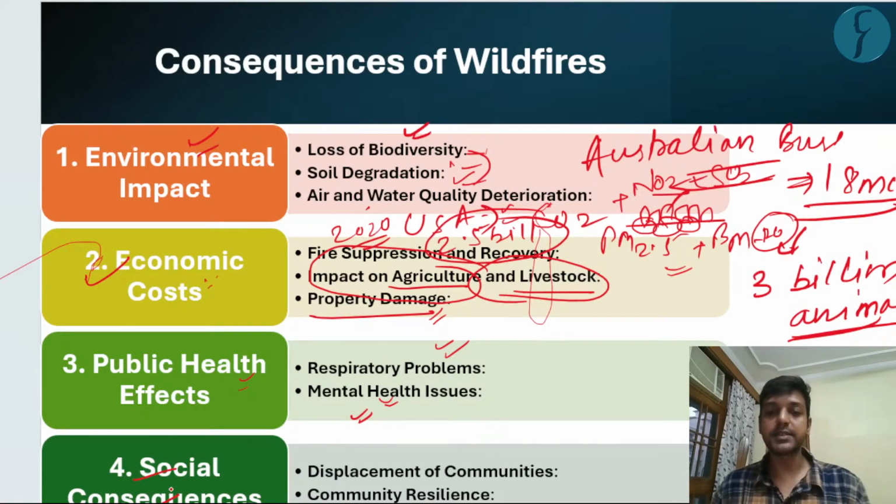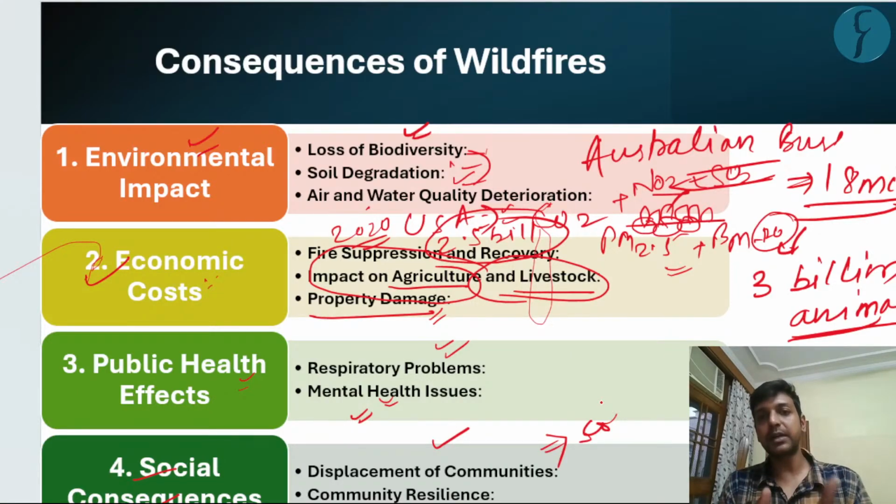Finally, the social consequences. If there is a forest fire, one has to rehabilitate the population from that region, and that will not only cost economically, but will also hamper their social cohesion and their cultural practices. Suppose some farmers or some tribal population are living in the forest regions, and they are practicing their cultural traits like animism, or they are speaking certain languages, they have certain rituals to perform.